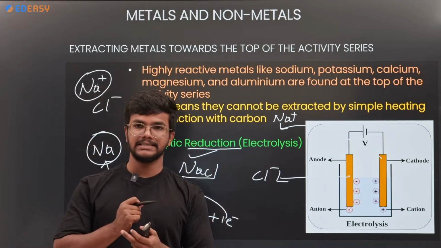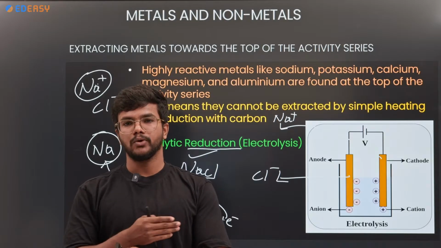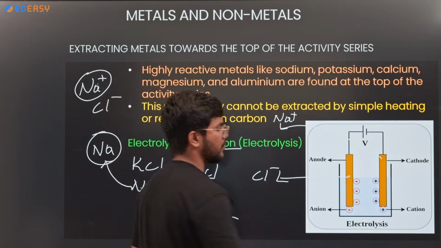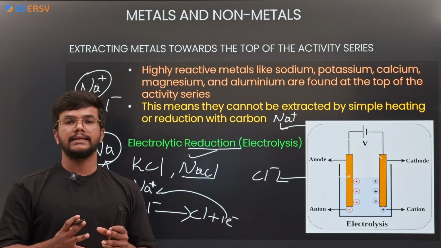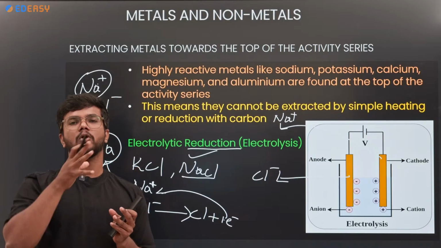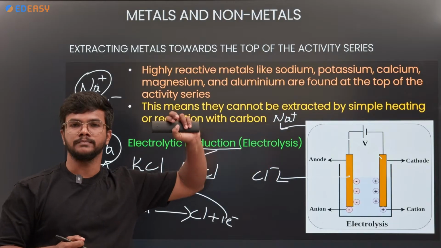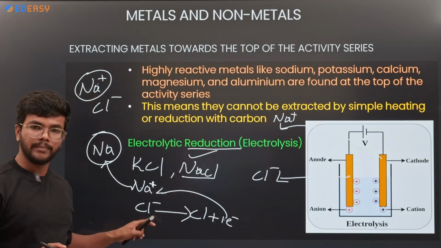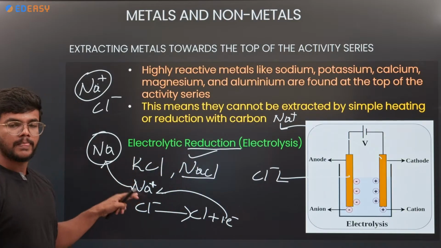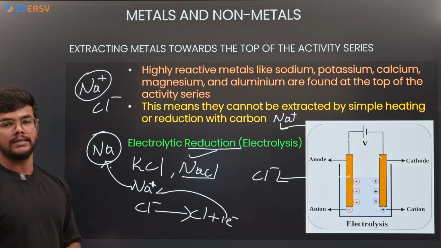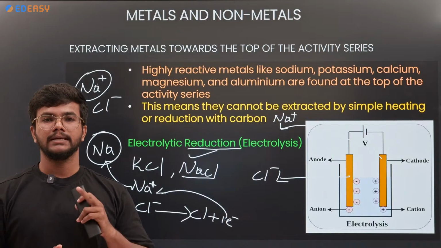When salt is crushed and dissolved in water, the opposite charges move towards the opposite poles. Sodium can be collected at the cathode. The cathode is the negative terminal, where positive charges accumulate. Positive charges are nothing but the metals, so metal is obtained at the cathode. From the non-metal chlorine the electron is removed and added to the metal, which gives the pure form of the metal. So this is the electrolytic reduction of the top activity series metals.